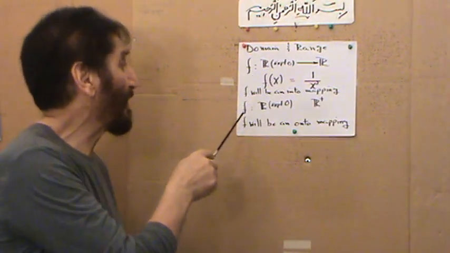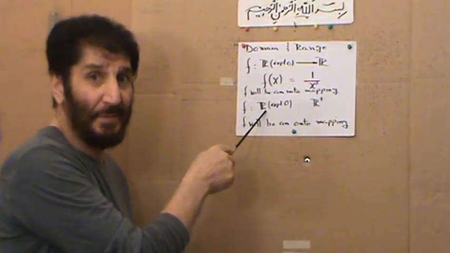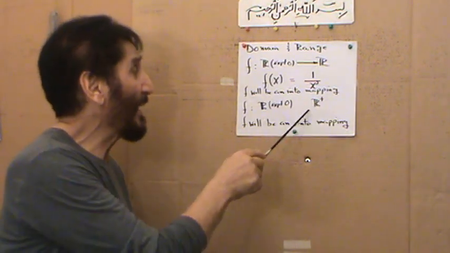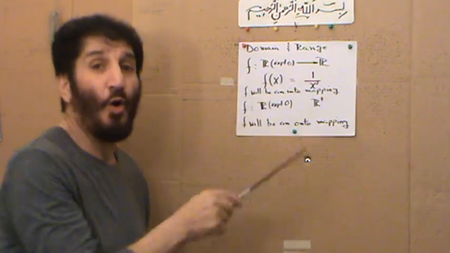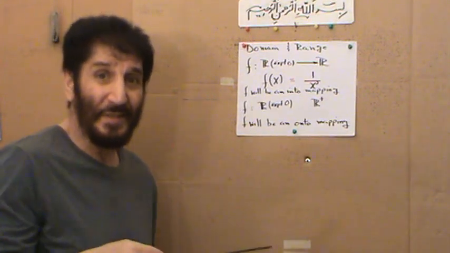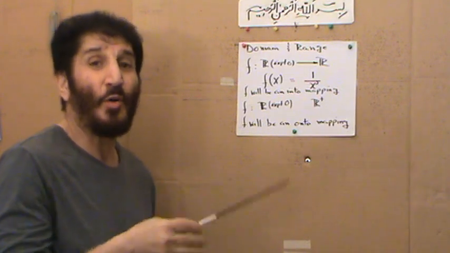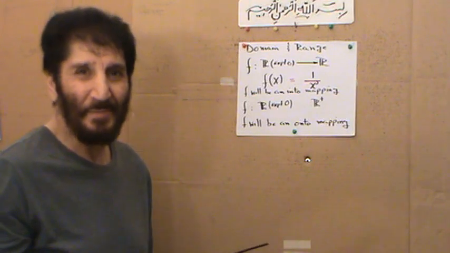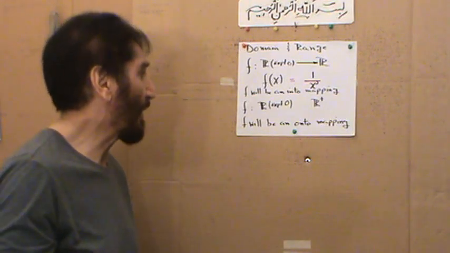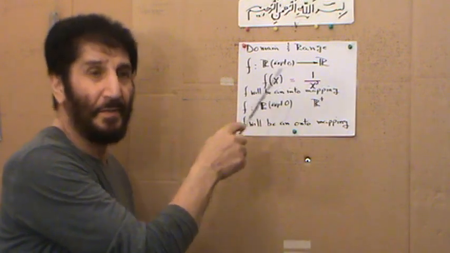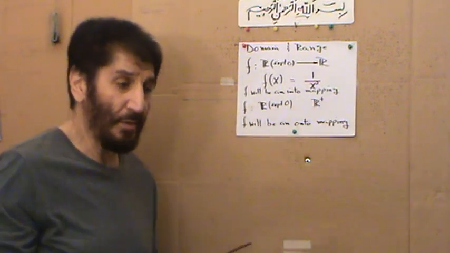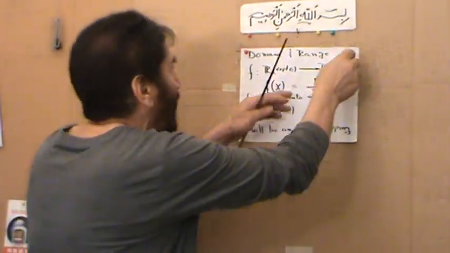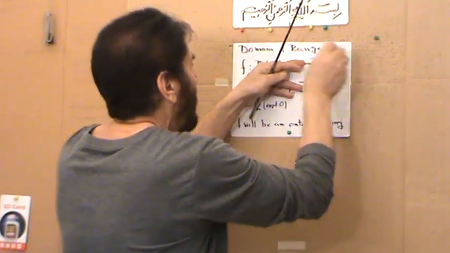Now I change and I say f is from the reals except 0 to the positive reals. I do mention it. So when I mention it, then this becomes an onto function. Previously it was into, now it becomes an onto function. And another name for onto is surjective mapping, they call it. It's just a little bit fancy word for that. So it is good to realize from where to where they are mapping, so that you notice the domain and range of that. Okay, now let me go to the notation.